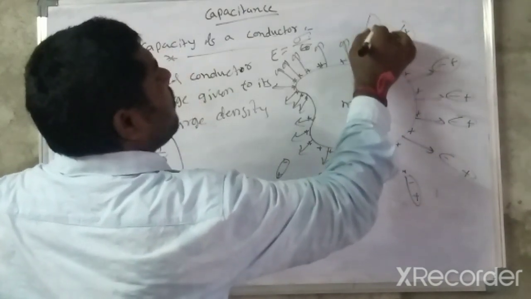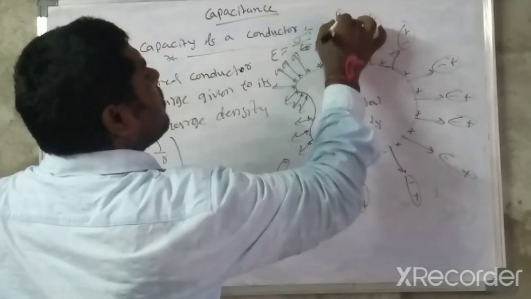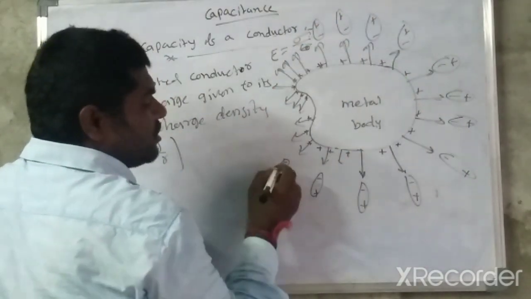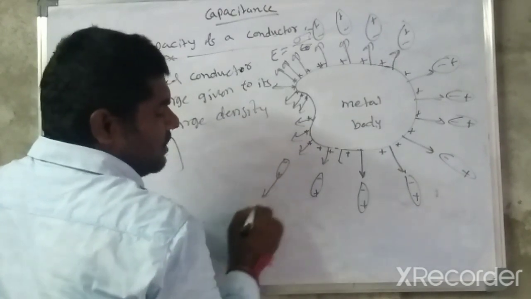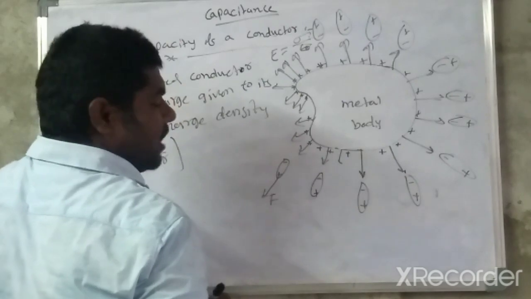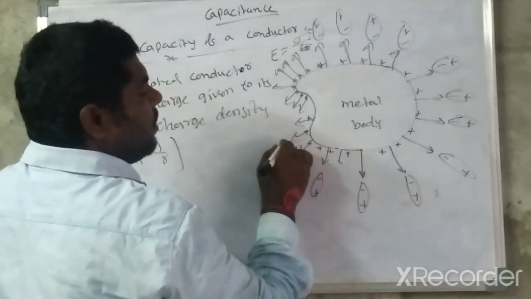So whenever this dipole experiences some force, the positive charge is pushed away from the metal body, and the negative charge also experiences some force.